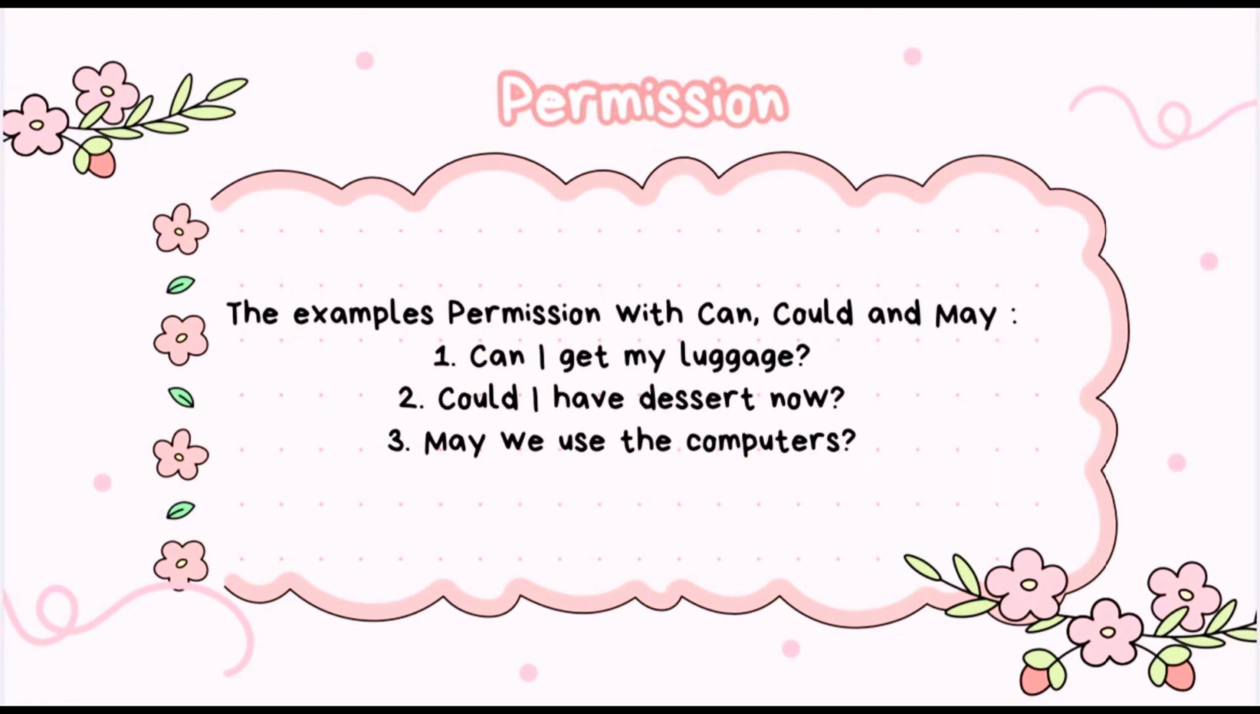Permission. The examples of permission with can, could, and may: 1. Can I get my lotion? 2. Could I have dessert now? 3. May we use the computers?